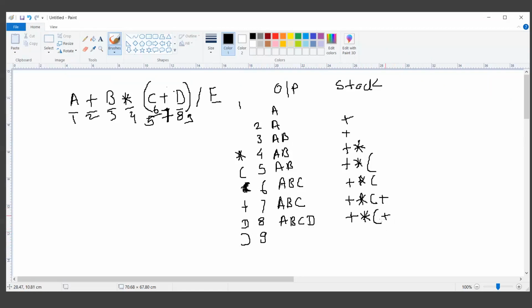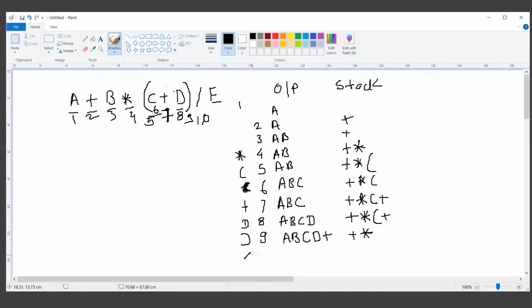There is only one symbol, which is plus. So in the 9th step, the output will change like this: A, B, C, D plus, and the input closing bracket will cancel the opening bracket, and the remaining part on the stack will be plus and multiplication symbol. In the 10th step, we are scanning the division.